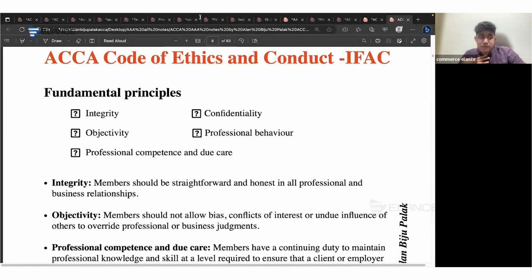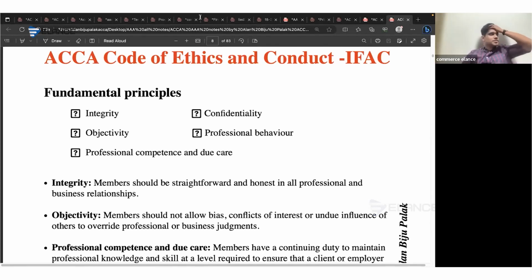Normally, the examiner will be asking you, by providing a scenario, to identify the ethical and professional issues. Any matters that act against these rules will be considered as a professional issue.